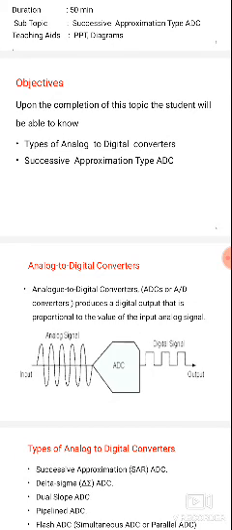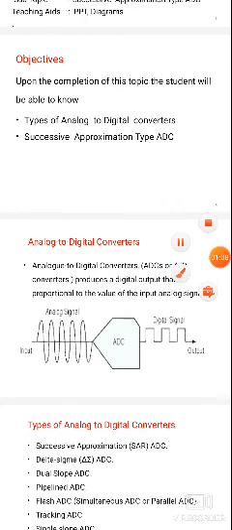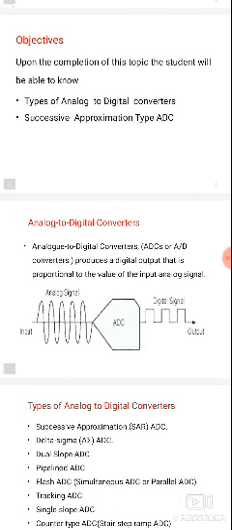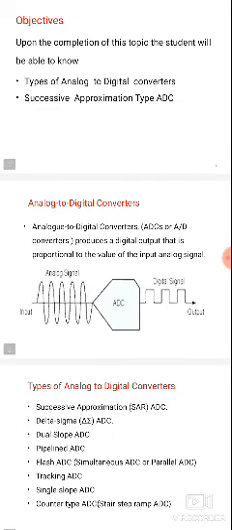The continuous analog input is changed into discrete levels. The binary output contains discrete values, in the form of ones and zeros. So by using an A to D converter, we can convert the continuous analog input into an equivalent digital value. The main advantage of analog to digital conversion is that digital signals contain less noise compared with analog signals. The main disadvantage of analog signals is that their output is noisier compared with digital signals.